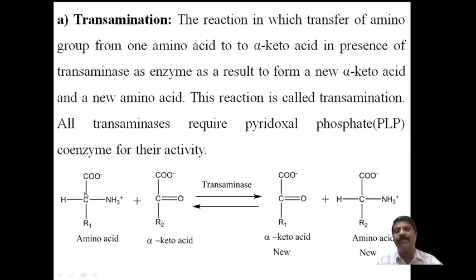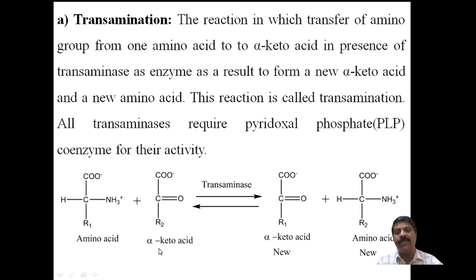Now here, what happened? First you have to take the amino acid. This is the original amino acid. It is treated with an alpha keto acid. Here R is nothing but any long chain aliphatic carbon skeleton, and this is the alpha position. A keto group will be there, and this is the acid, in which just one hydrogen is replaced.